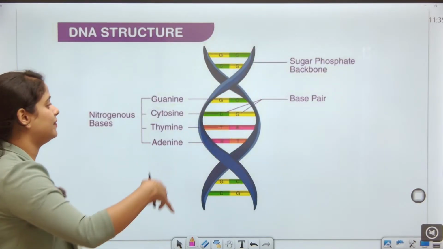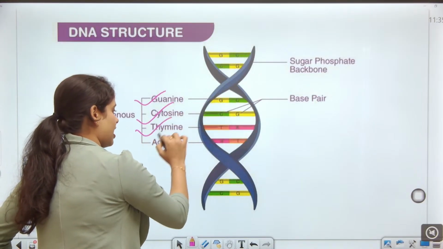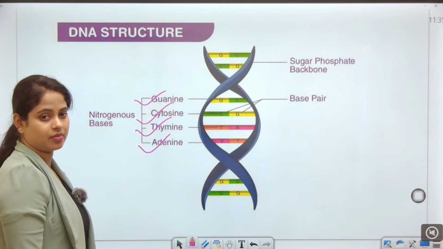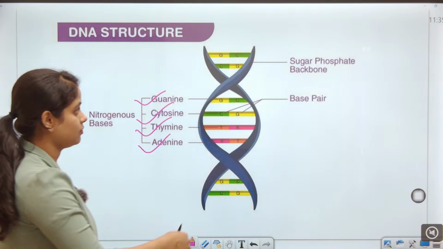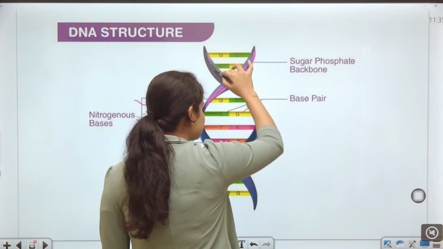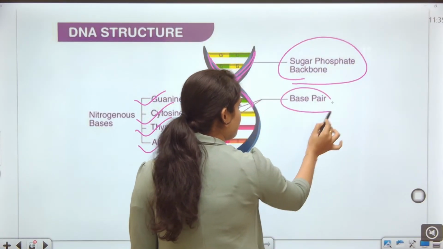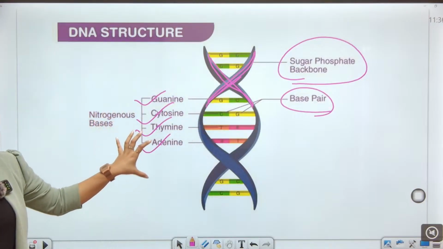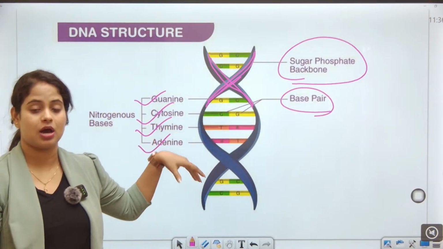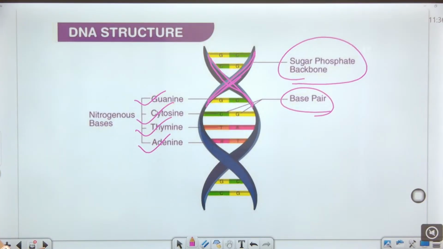So in the double helix structure of DNA, we have guanine, cytosine, thymine and adenine. In the double-strand structure, the strands contain the sugar phosphate backbone and the base pairs. The four nitrogenous bases are attached to the sugar phosphate backbone. Clear?